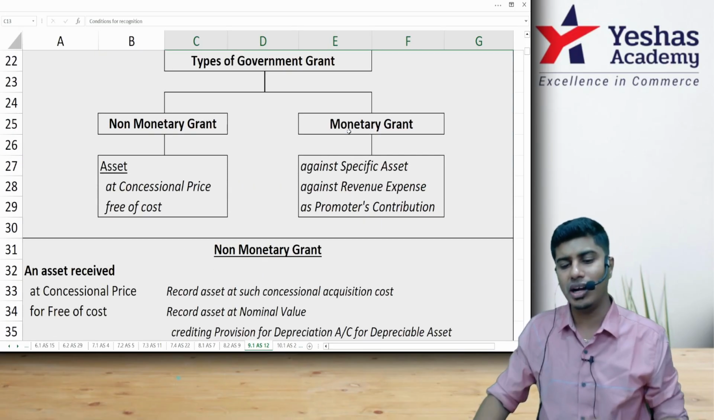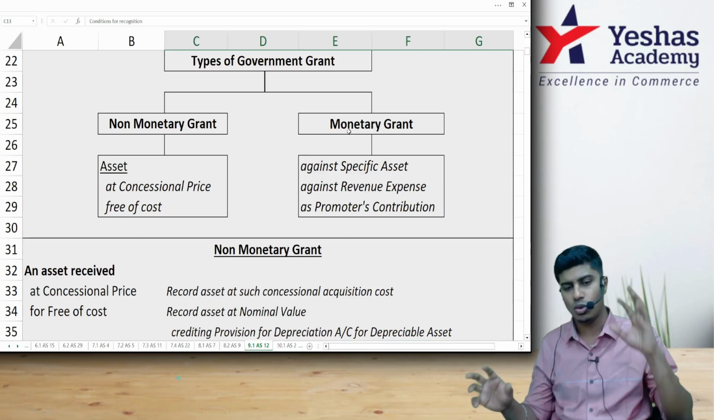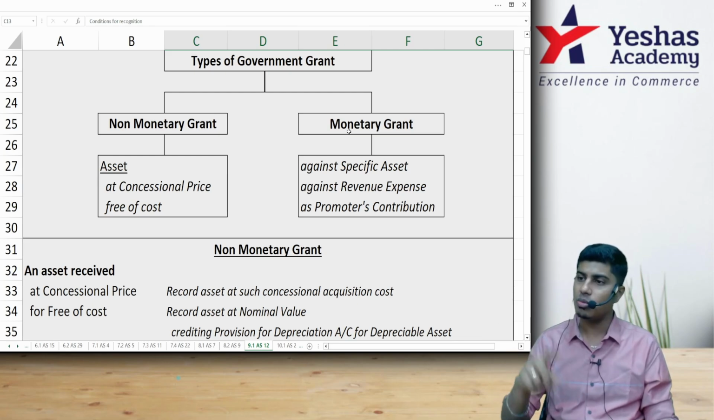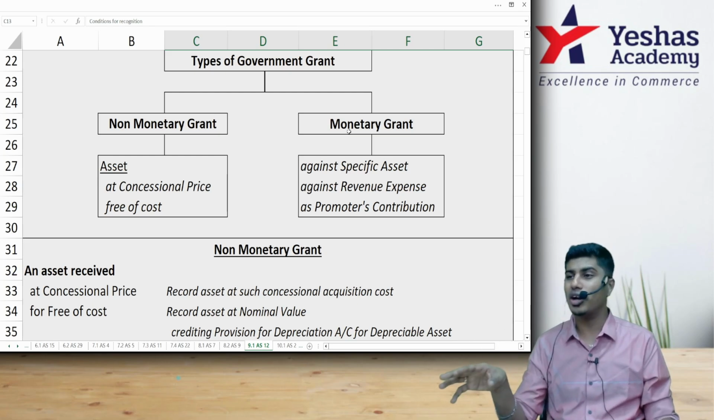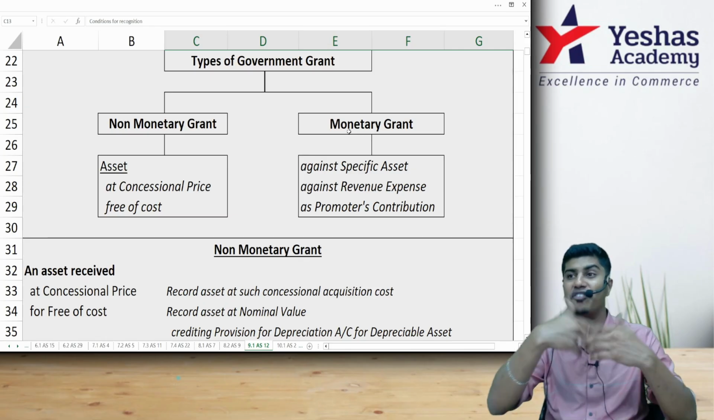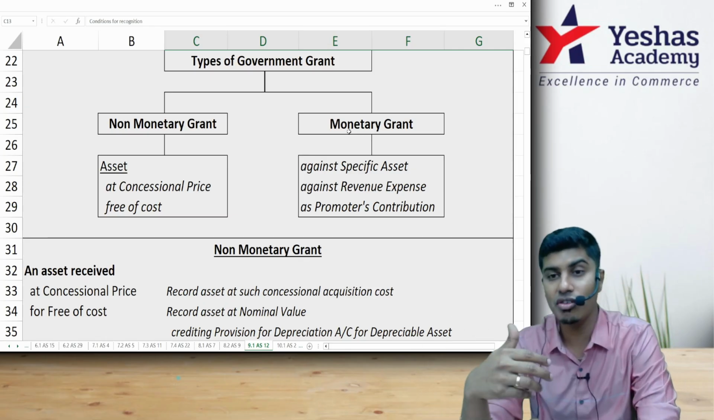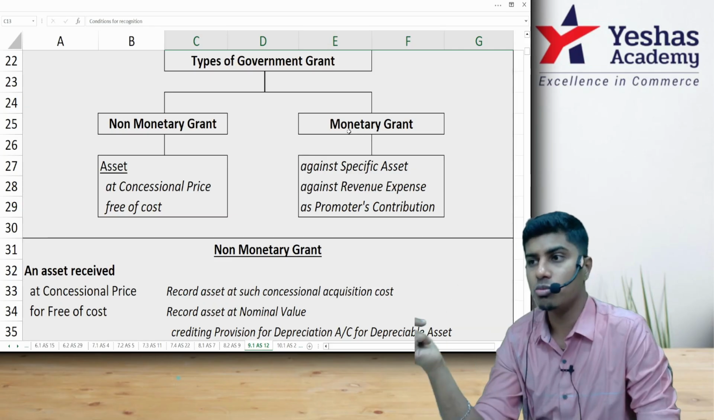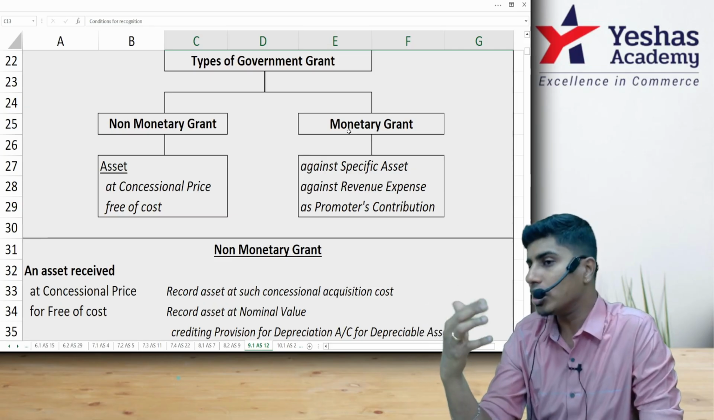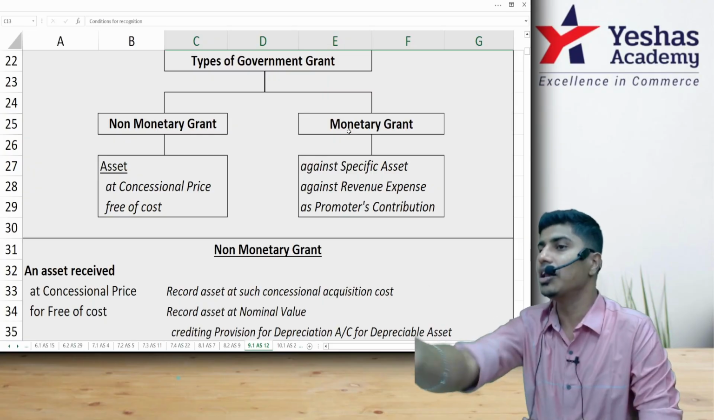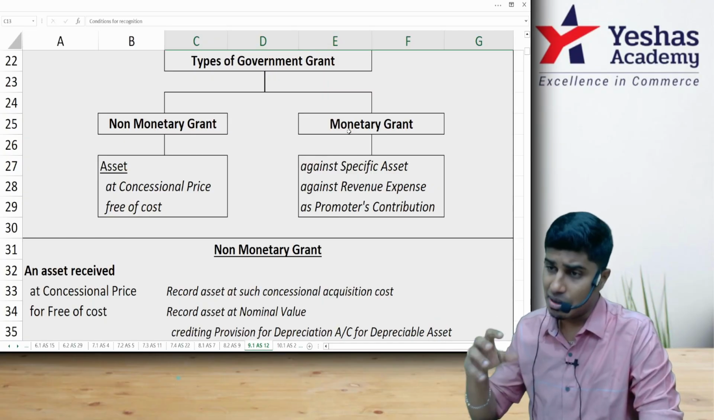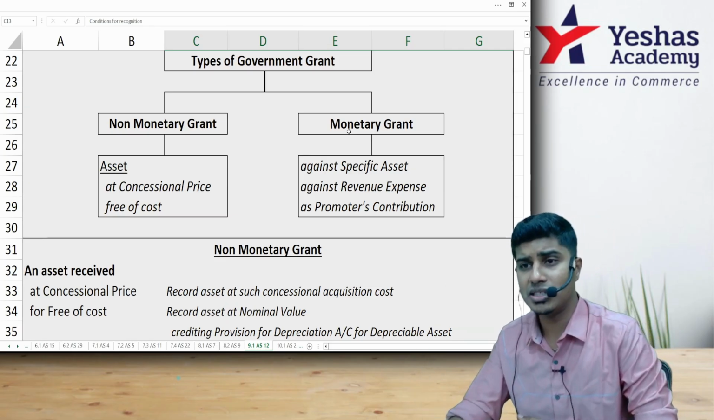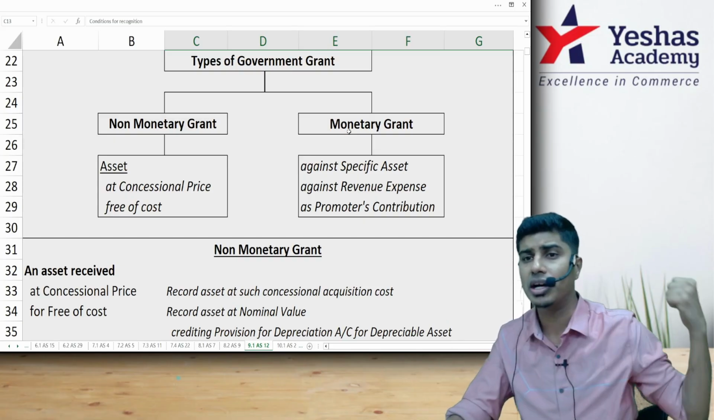Talking about types of government grant, we can categorize the grant into two categories. One, non-monetary grant. Two, monetary grant. What is non-monetary? What is monetary? Non-monetary is government giving you land free or any asset free of cost, or giving you any asset at a concessional price. That is an example of a non-monetary grant. What is a monetary grant? Government will tell you, I cannot give you the asset free. You buy the asset, I will reimburse the cost that you paid for the asset. Sometimes full, sometimes partly. If the government says you don't have to pay the electricity bill, I will pay the electricity bill on your behalf to the electricity department.